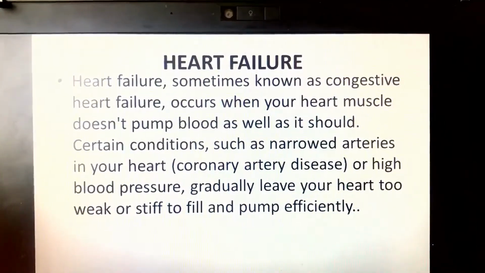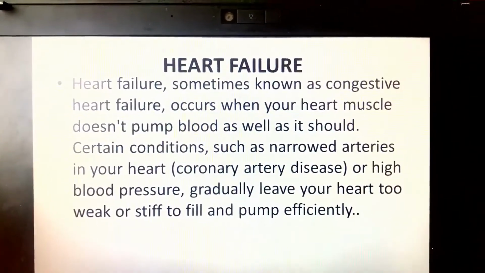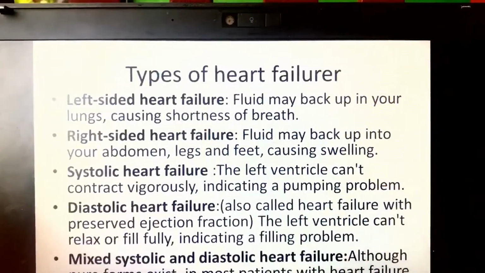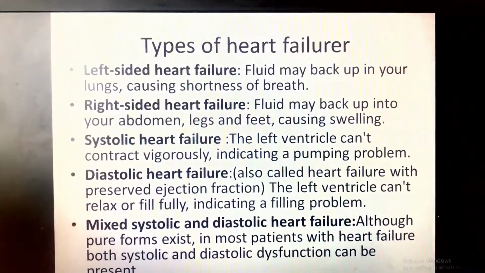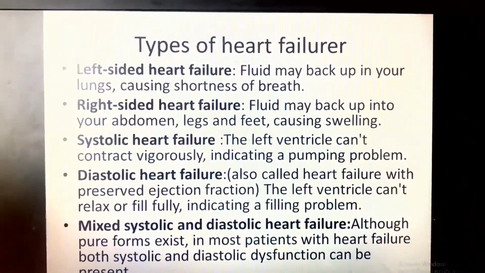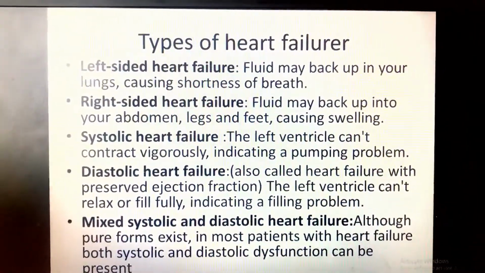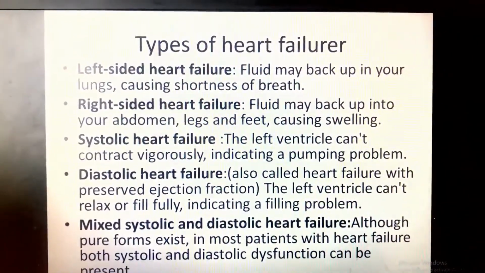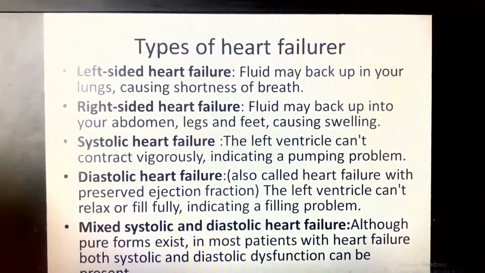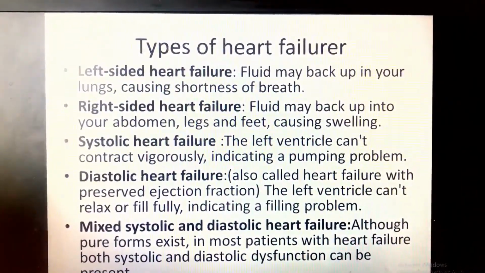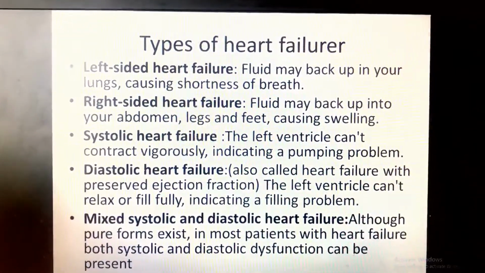At that time we will say the heart is in heart failure. We have several types of heart failure: left-sided heart failure, right-sided heart failure, systolic heart failure, diastolic heart failure, and mixed systolic and diastolic heart failure.